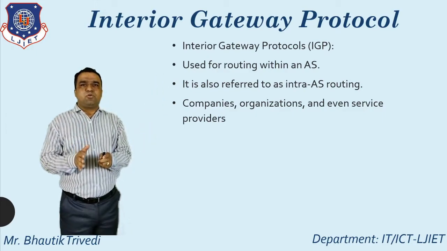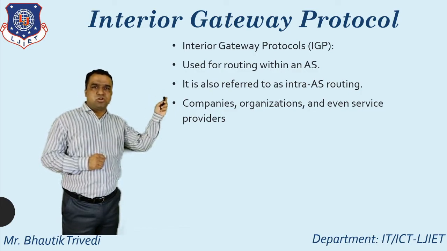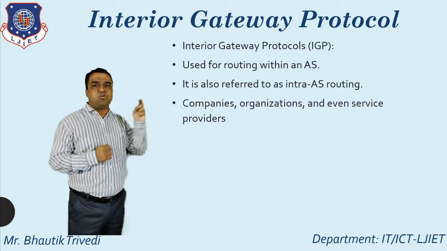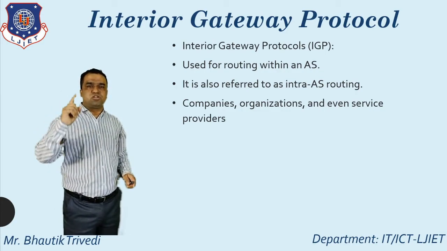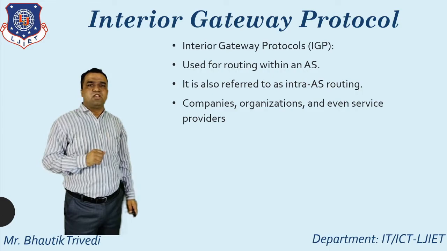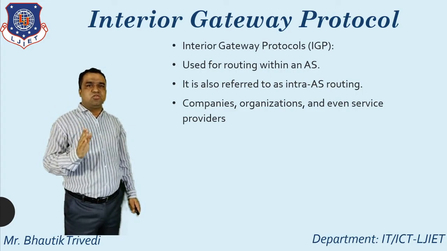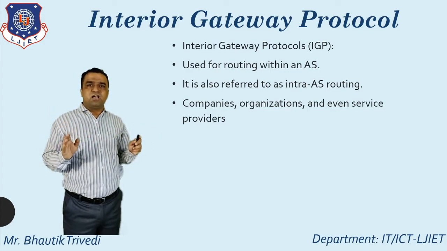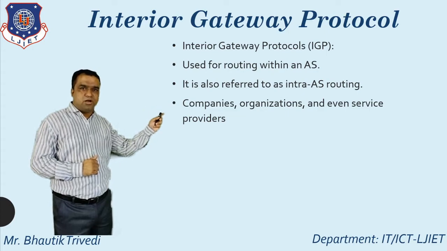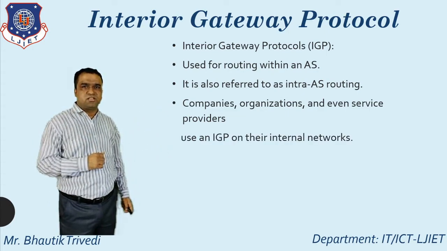Interior gateway protocol is used for routing within an autonomous system, so it is also known as intra-AS routing. All of you know the concept of intra-domain routing. Either you go for intra-domain or intra-AS, it supports the same concept. Companies, organizations, and even service providers are examples of this.